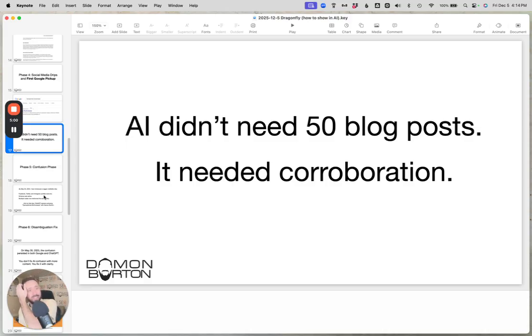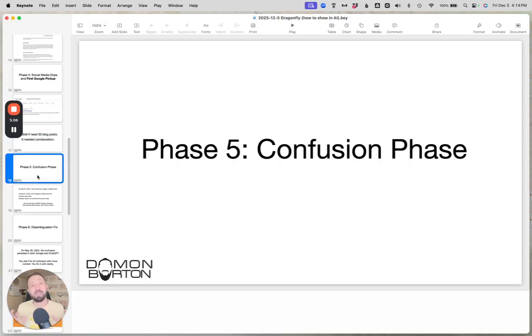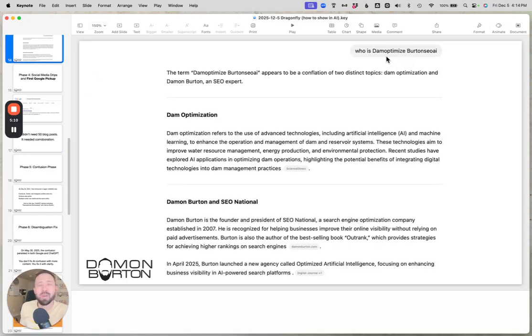So as I started to drip these things one at a time and then wait, and then drip a thing and then wait, it started to finally mix and match things, which is what I wanted to avoid. And so the idea of this name was that it didn't exist. It's unique enough or identifiable enough that I could say that's obviously me, but hopefully diversified enough that it wouldn't mix it with my actual personal brand.